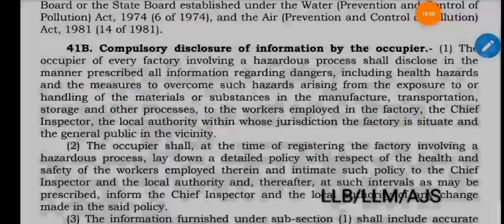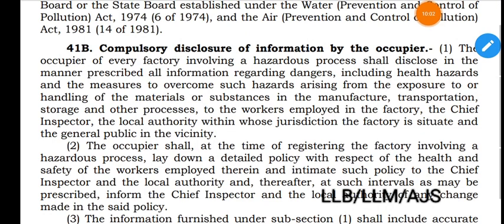Then comes section 41B, compulsory disclosure of information by the occupier. Occupier means the person who has ultimate control over the affairs of the company. It may be the manager as well. So section 41B provides compulsory disclosure of information by the occupier.